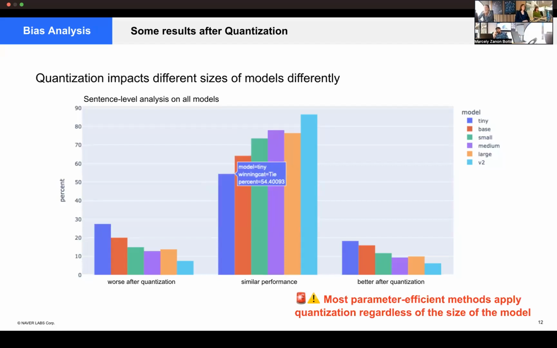And this is particularly dramatic because most parameter-efficient methods in NLP involve applying quantization first, regardless of the model size. And we've been seeing this used in the literature, in official tutorials of frameworks, and also applied in production scenarios. This quantization is being applied without bias analysis first.